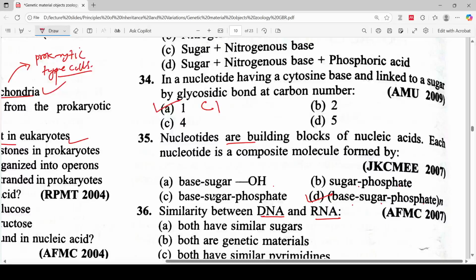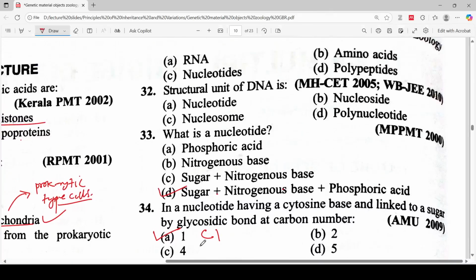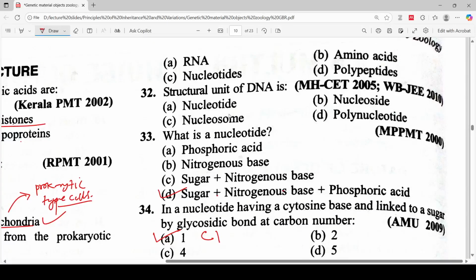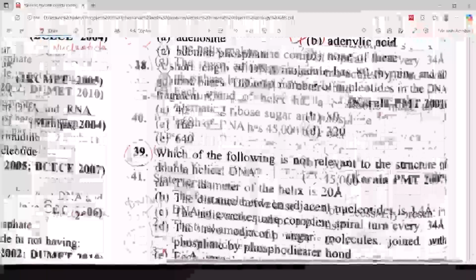So C1 carbon. Let's know what is the nucleotide: phosphoric acid, nitrogenous base, sugar plus nitrogenous base, and sugar, nitrogenous base, and phosphoric acid. This is the correct answer, D. The structural unit of DNA is the nucleotide, which will be the correct answer for this question. Let's move to the next question.